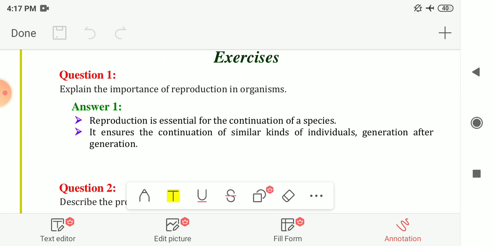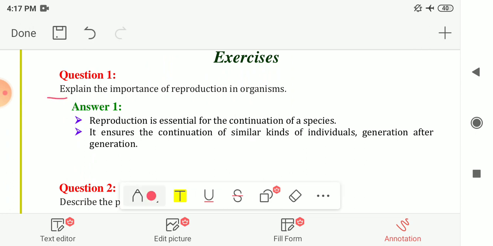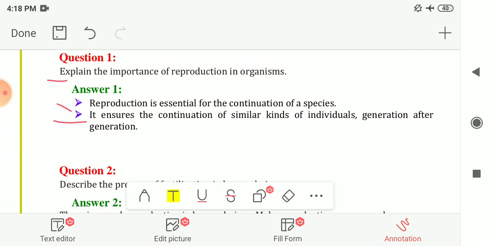First question is, explain the importance of reproduction in organisms. So the importance are given to you. The first point in that is reproduction is essential for the continuation of a species. For the continuation of the species, reproduction is necessary. Next is it ensures the continuation of similar kinds of individuals generation after generation. To produce similar kinds of individuals, reproduction is necessary generation after generation.